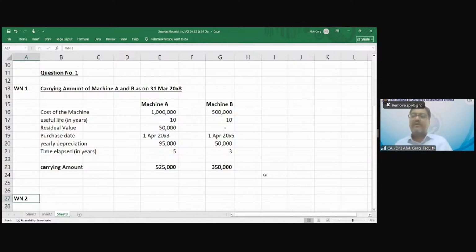Will I be able to compute the fair value less cost to sell of machine B? No, sir. Why no? Because it cannot be sold independently in the open market, and it cannot produce output also without help of machine A, right? So working note 2, fair value less cost to sell.